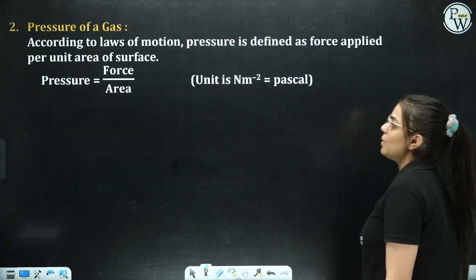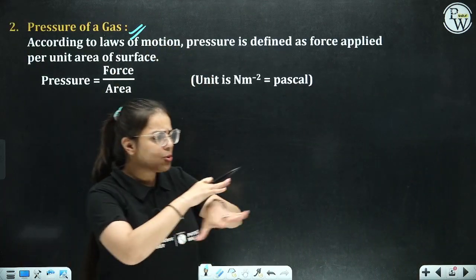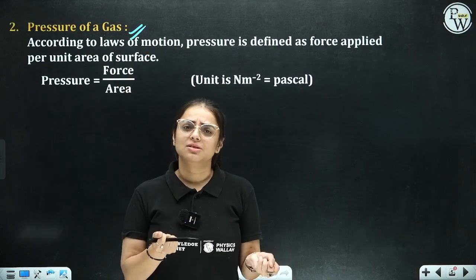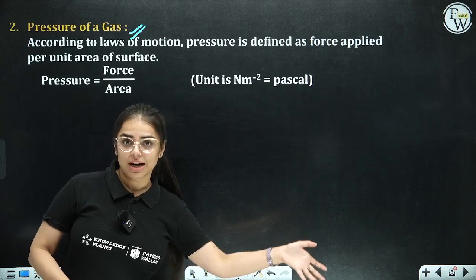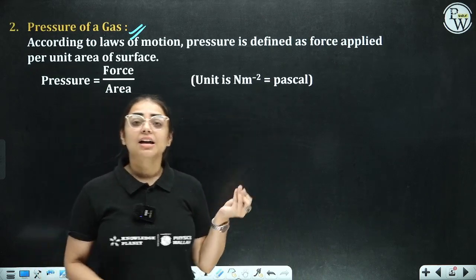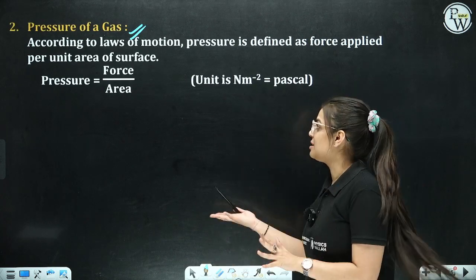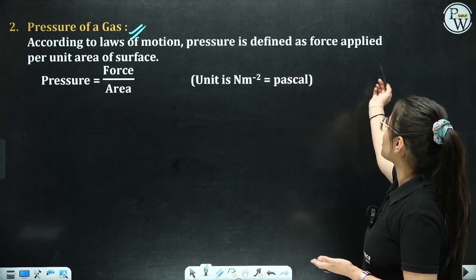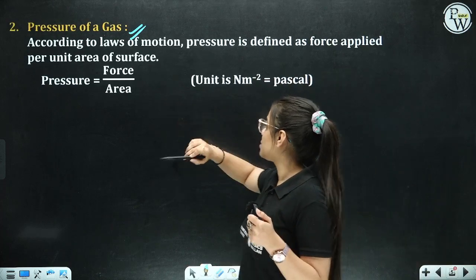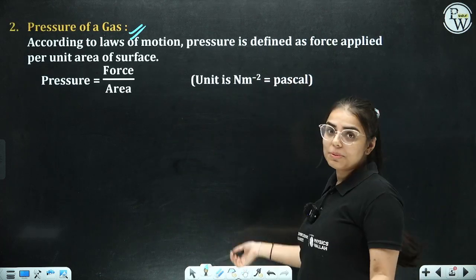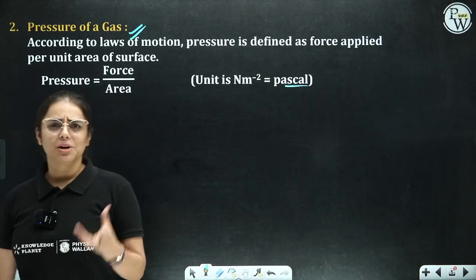Moving on to the next one, we have pressure of a gas. Now, what is pressure? Pressure is force exerted per unit area. Yes, we have been listening to this term from your lower classes, right? From the 9th, from the 10th. And we very well know what is pressure. Pressure is force upon area. Very simple. So, according to the laws of motion, pressure is defined as force applied per unit area, right? So this is force by area and the unit is Newton per meter square, or even I can say Pascal. Clear everyone? So this was all about pressure.